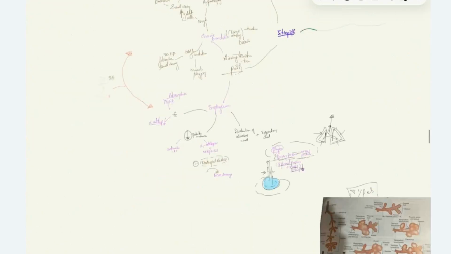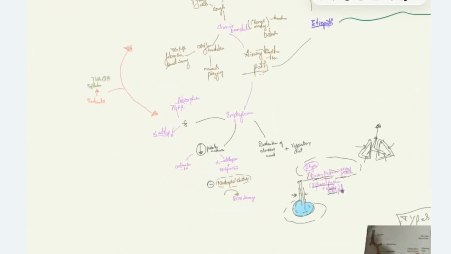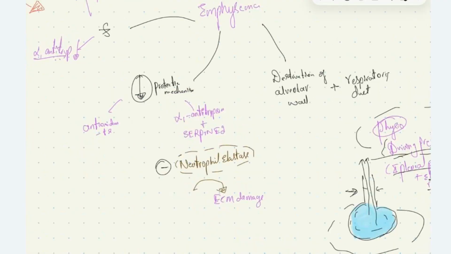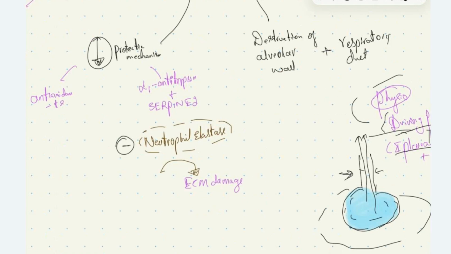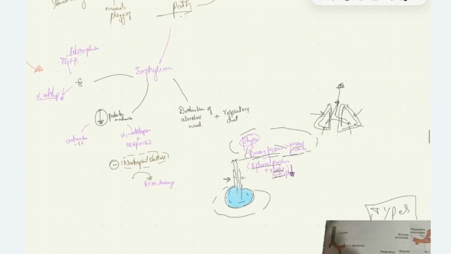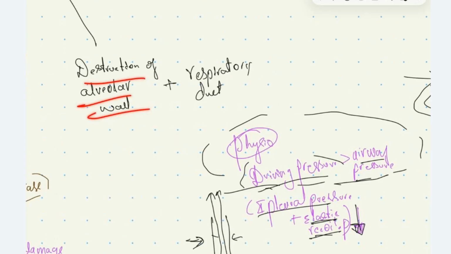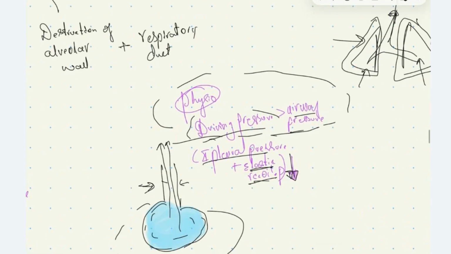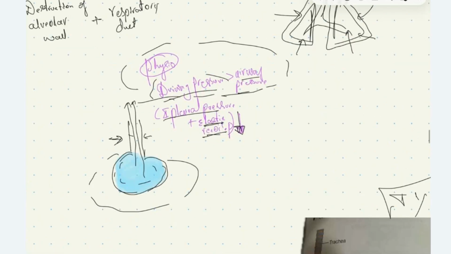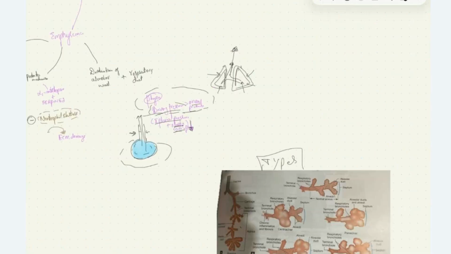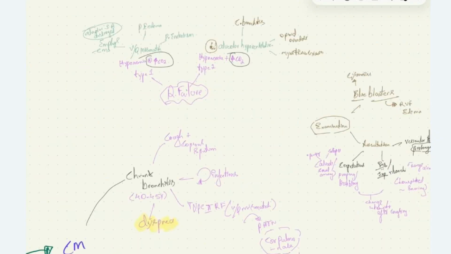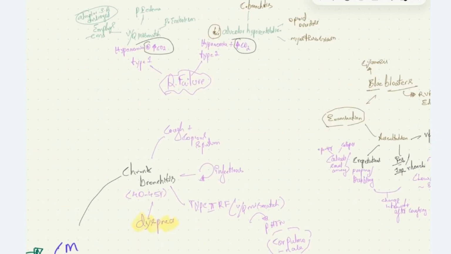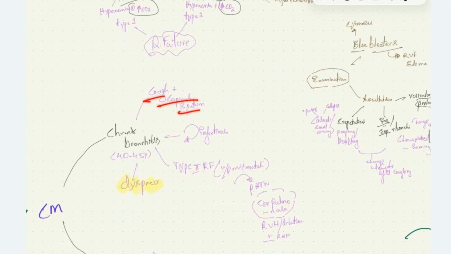Emphysema occurs in genetically predisposed individuals with alpha-1 antitrypsin deficiency. Due to this inflammatory response, and reduced protective mechanisms which inhibit neutrophil elastase, there will be destruction of extracellular matrix in emphysema. This causes destruction of the alveolar wall and respiratory duct, thereby decreasing driving pressure, which leads to early collapse of the small airway, leading to accumulation of air in the small airway and hyperinflation of the lungs seen in emphysema.